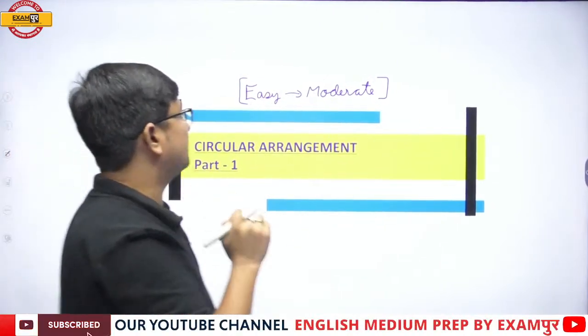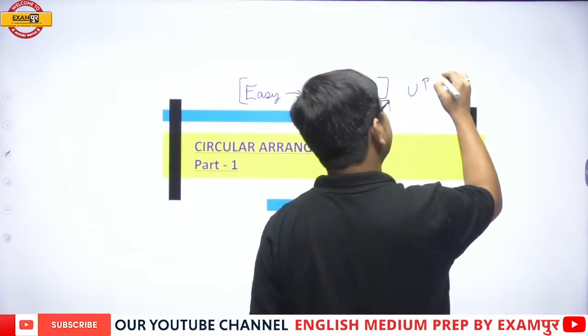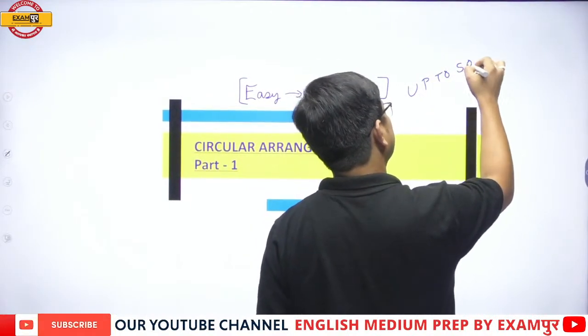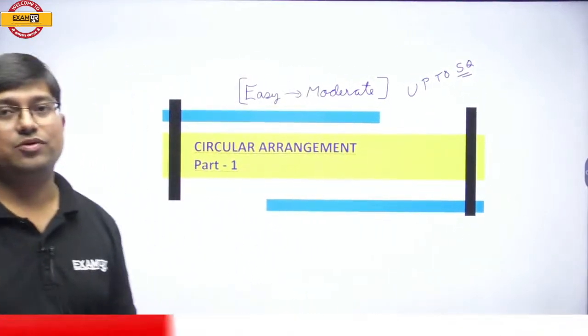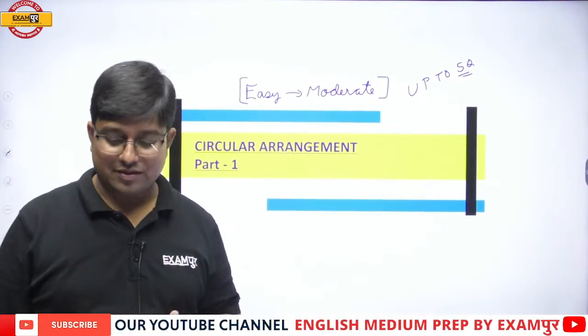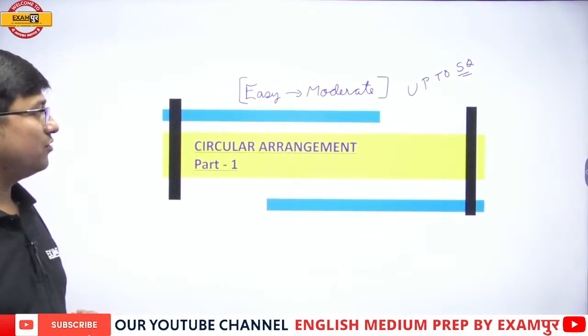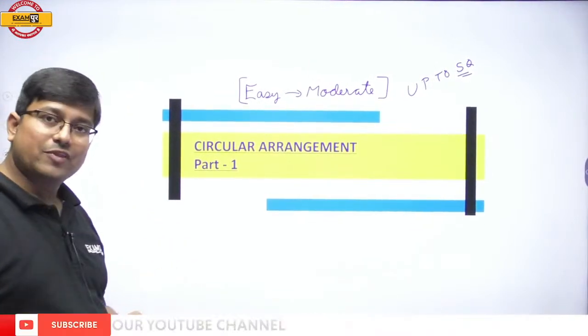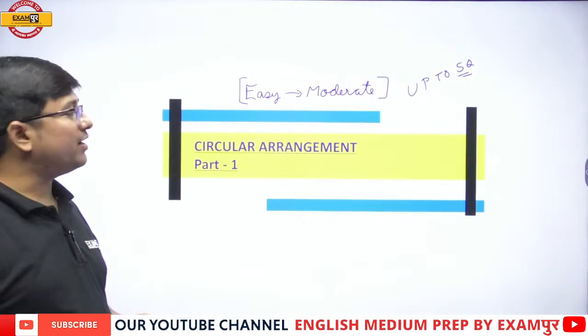And the weightage of this particular topic in the examination, individually circular arrangement I'm talking about, is up to 5 questions. All right, everybody, it is up to 5 questions. Clear? Fine, everyone. Now moving ahead.